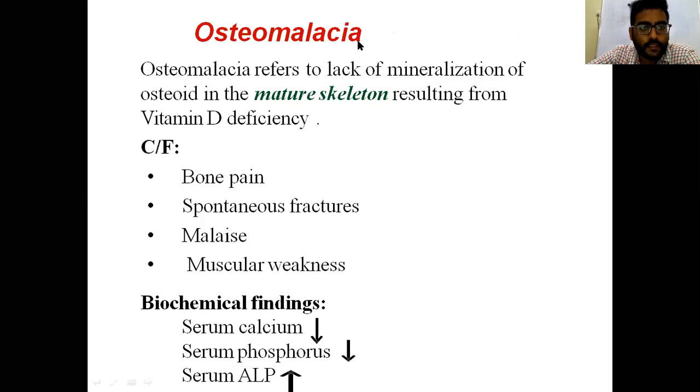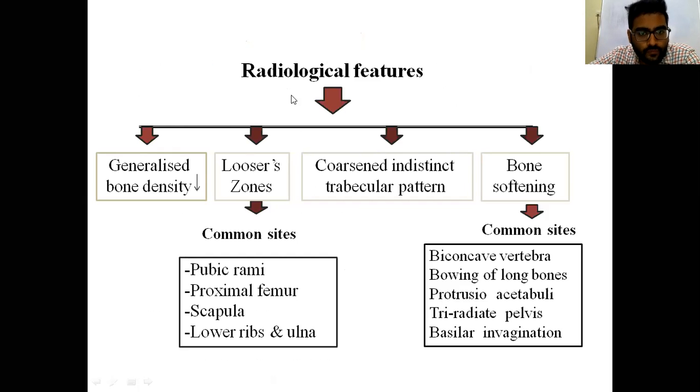Whereas osteomalacia is the deficiency of vitamin D seen in adult patients. Clinical features are bone pain, spontaneous fractures, malaise, and muscular weakness. Biochemical findings are the same as seen in children with rickets, and radiological features are almost the same, generalized, except the widened metaphysis and epiphysis features are not seen, because in the adult skeleton the epiphysis and metaphysis are already closed and the growth plate has ceased growth.